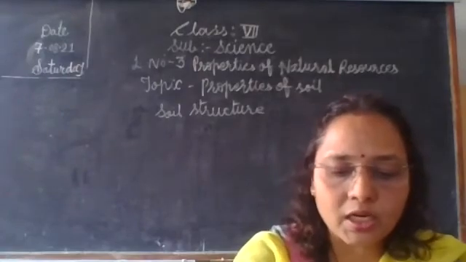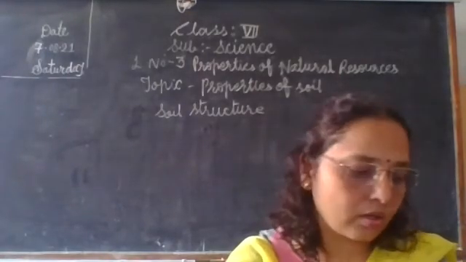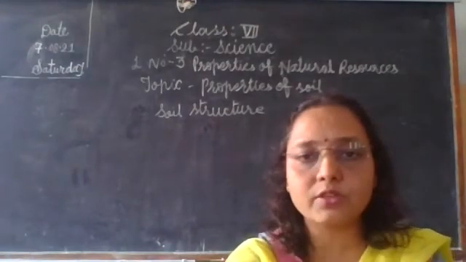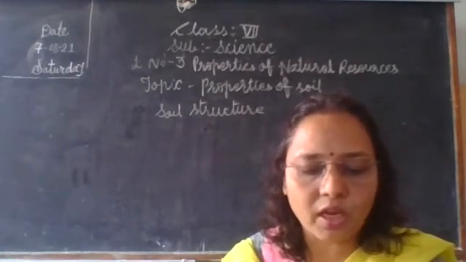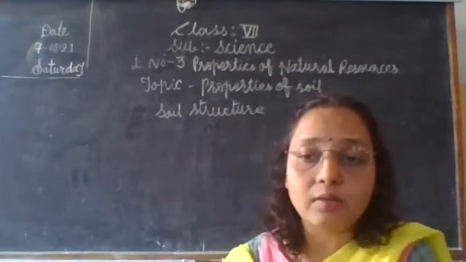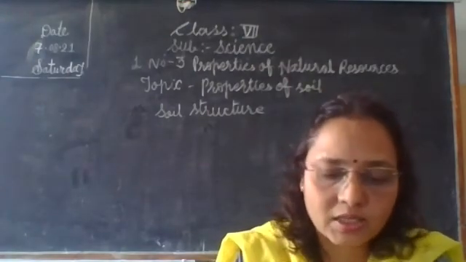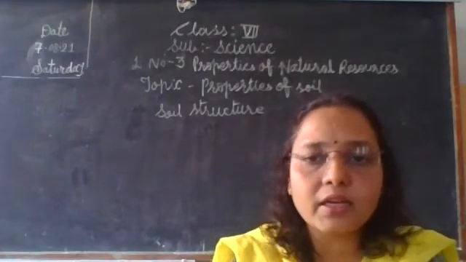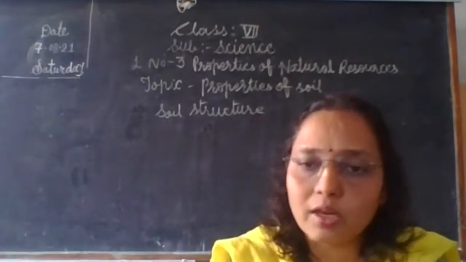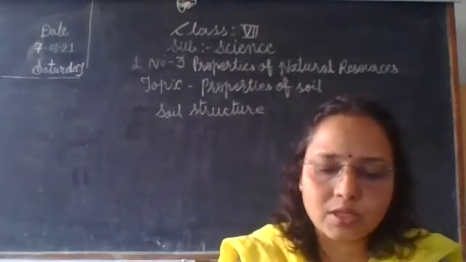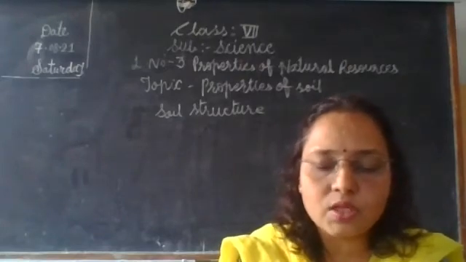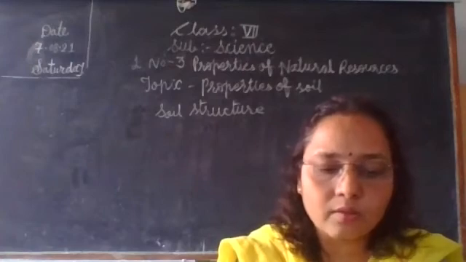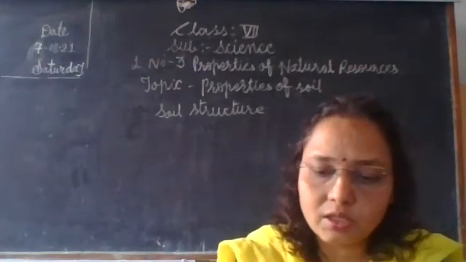Then the fifth cause is continuous use of saline water. You know the saline water is not good for the crops. Then excessive use of chemical fertilizers and pesticides. Pesticides and chemical fertilizers decrease the soil quality. Okay, if we use the chemical fertilizers repeatedly in the soil, it decreases the soil fertility. So these are the basic 6 reasons for the diminished soil fertility.